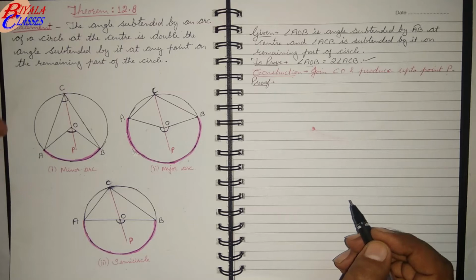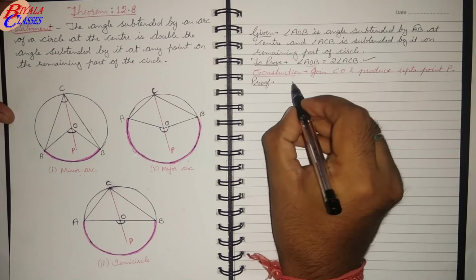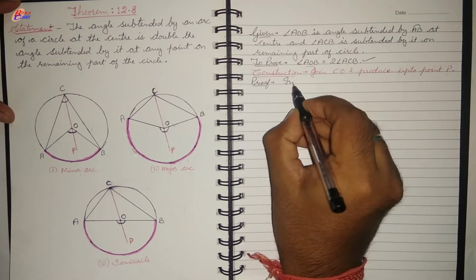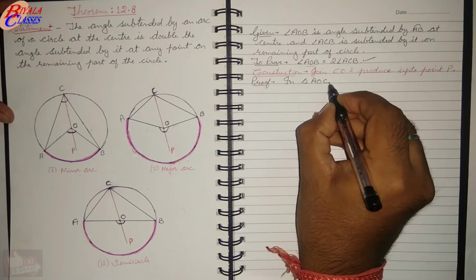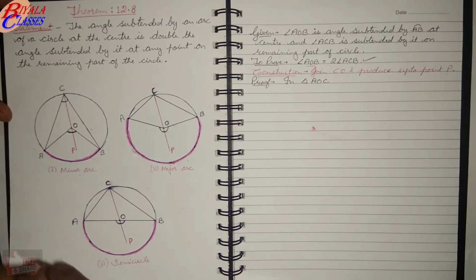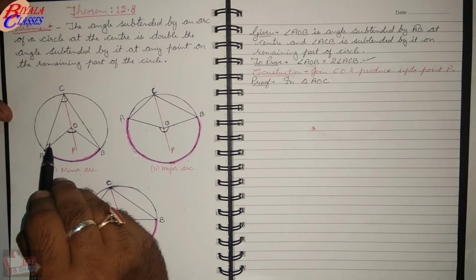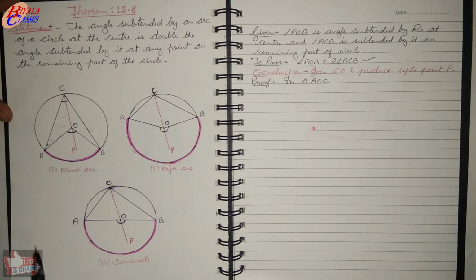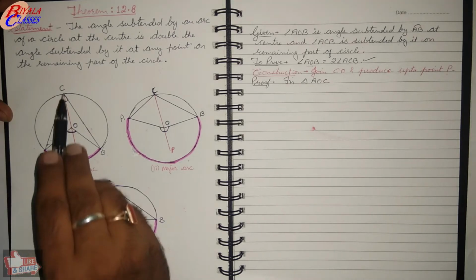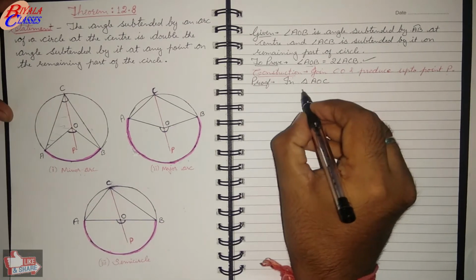Now let's carry on with the proof of this. Here in triangle AOC, let's take the triangle AOC, this triangle. Now in this triangle, AO and CO are equal.